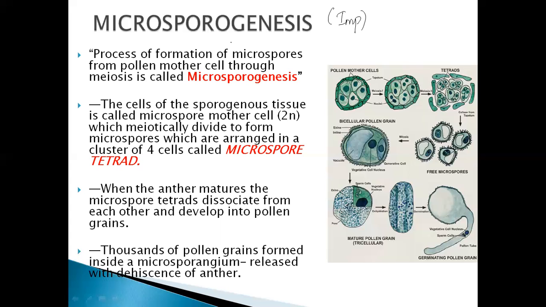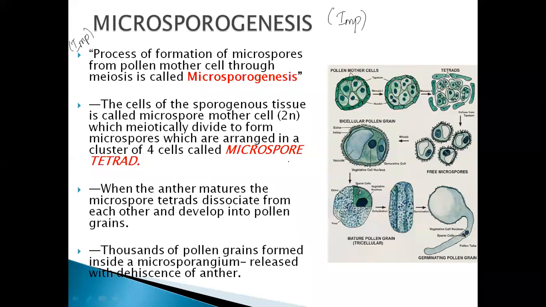Now, what do you mean by microsporogenesis? The definitions are important, students. Why do I say definitions are important? Because the definition can be asked for 1 mark, 2 marks, plus the definition has to be very, very specific. Now, what do you mean by microsporogenesis?